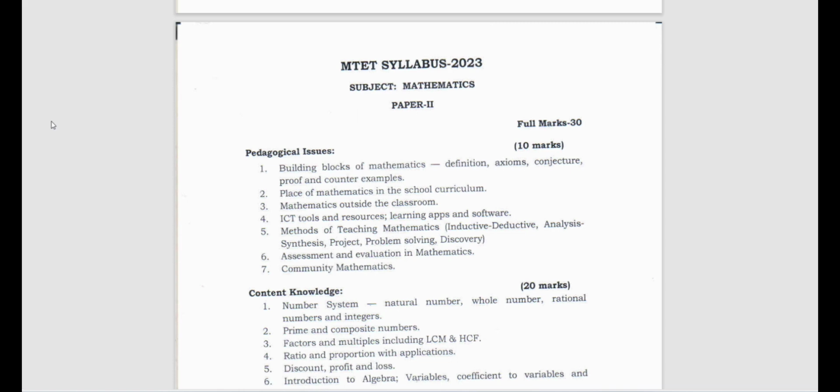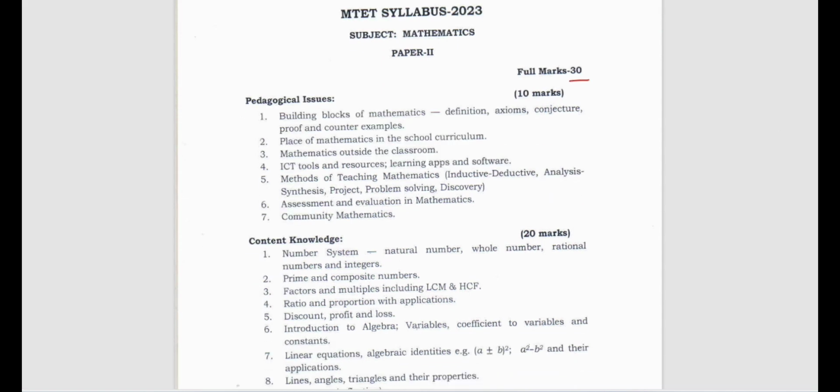So today we are going to discuss paper 2 mathematics for the MTET exam 2024, right? So let's see what we have here. As you know, the exam will be for how many marks? It will be for 30 marks, right? So how many questions can you expect for mathematics? You can expect 30 questions, one question for 1 mark.